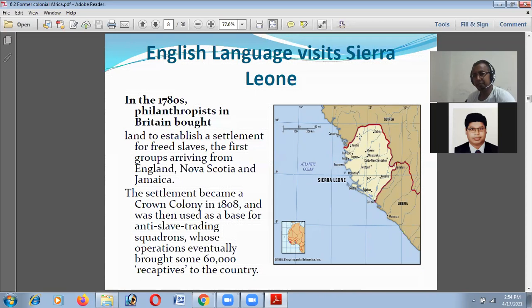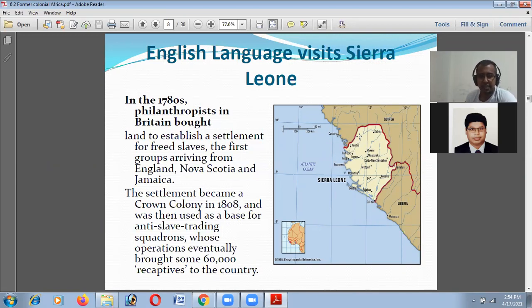So what is the view? It is the view that the British people are very helpful to less powerful people. That is the British culture as well, and it is still prominent nowadays. They will always be helping the poor and the weaker of this world. So this philanthropist bought an area for a colony of the slaves.